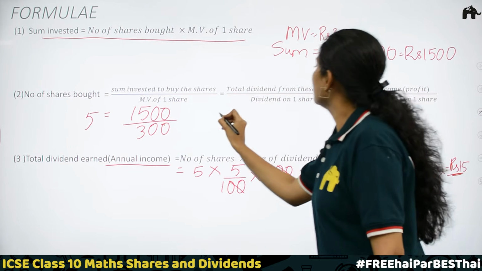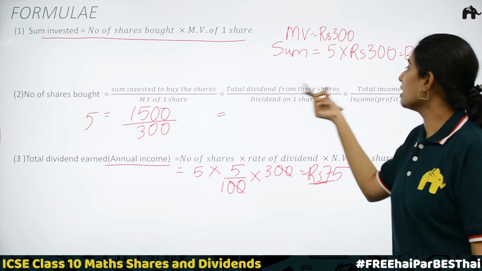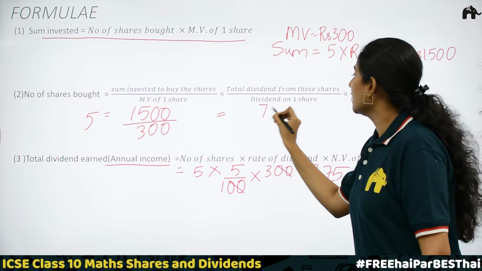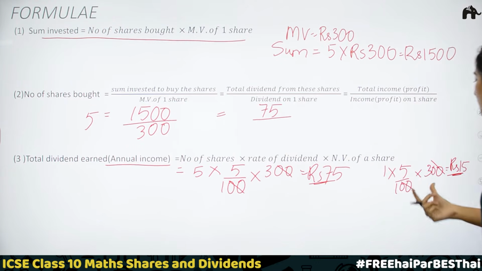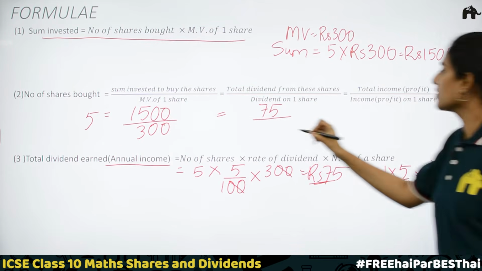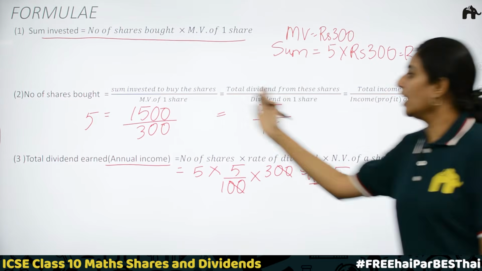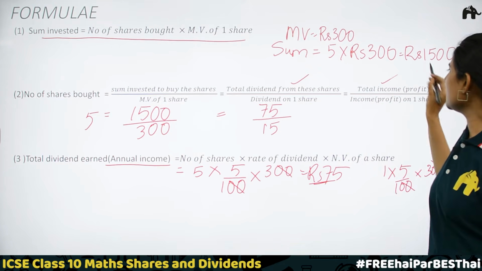Now, let's try this. Total dividend from these shares, we got, that is 75, divided by dividend on one share. We calculated with this formula. For one share, the dividend is rupees 15. What is 75 divided by 15? This is again equal to 5. Clear? Now, what is the third?